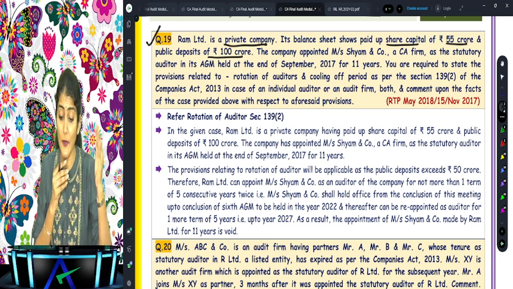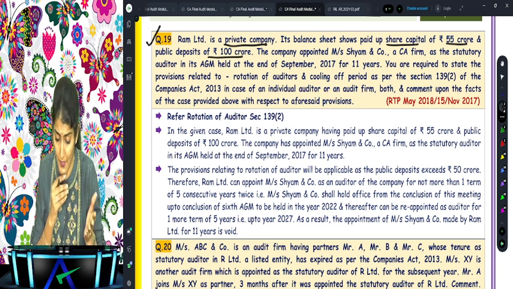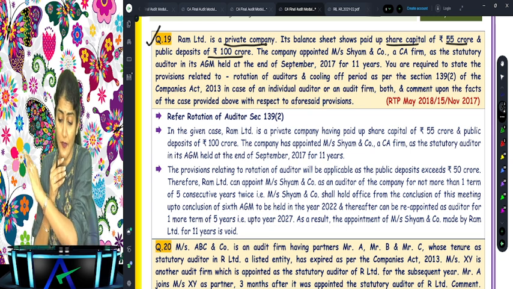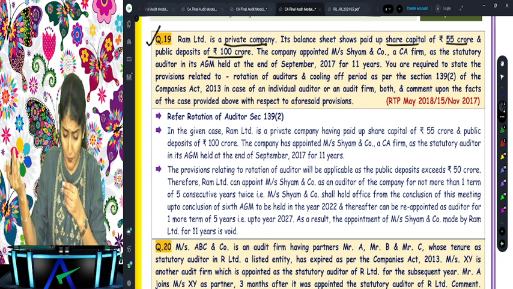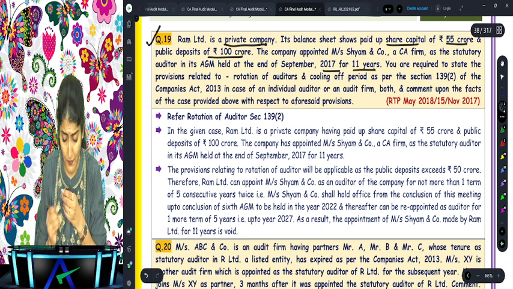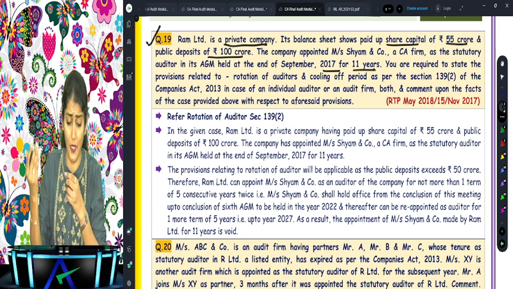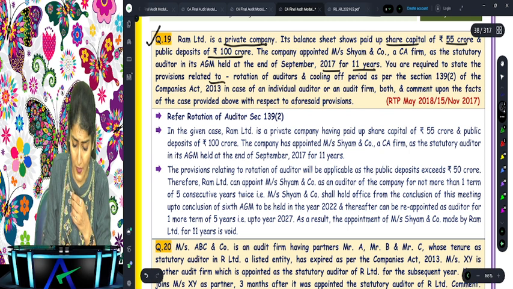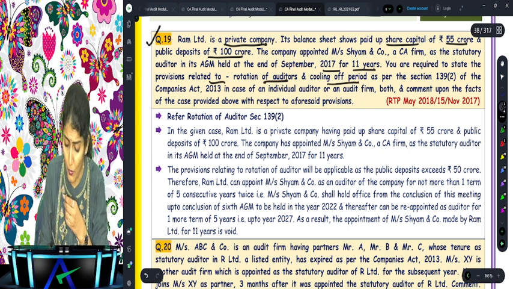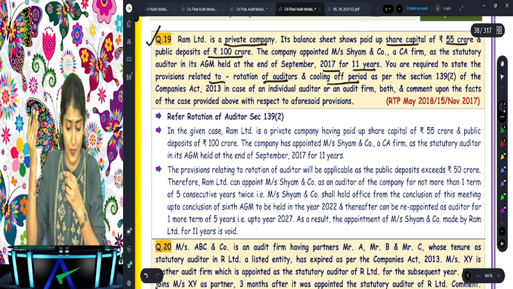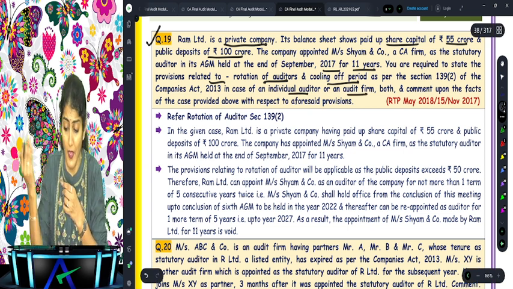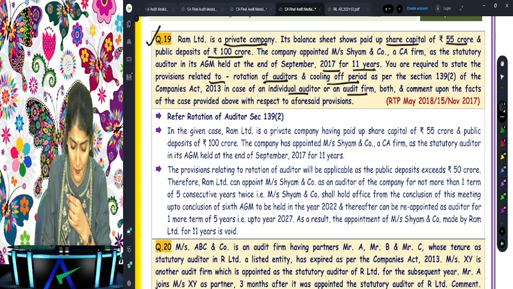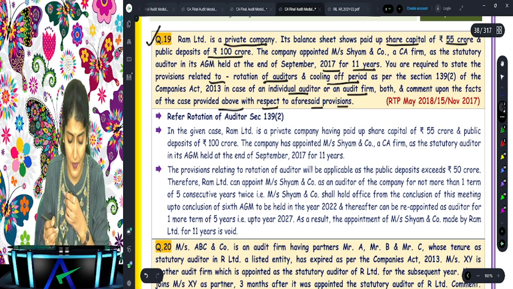Yes. The company appointed Sham and Company, a CA firm, as the statutory auditor in its AGM held at the end of September 2017 for 11 years. You are required to state the provisions relating to the rotation of the auditor and the cooling off period as per section 139(2), in case of an individual or an audit firm, both, and comment upon the facts of the case provided with respect to the aforesaid provisions.